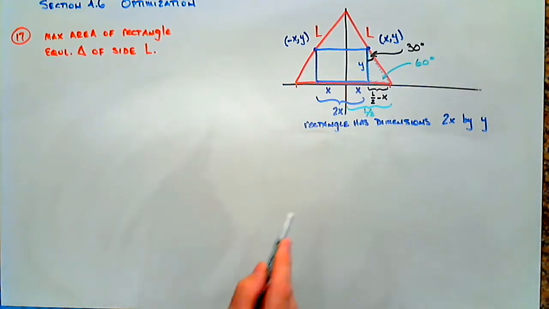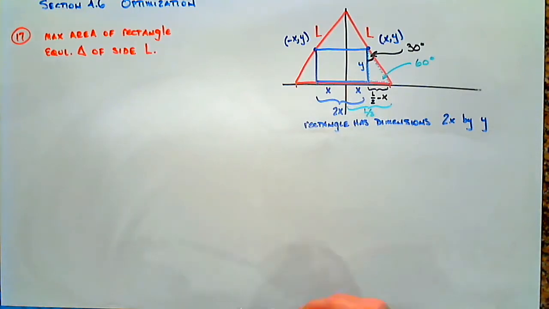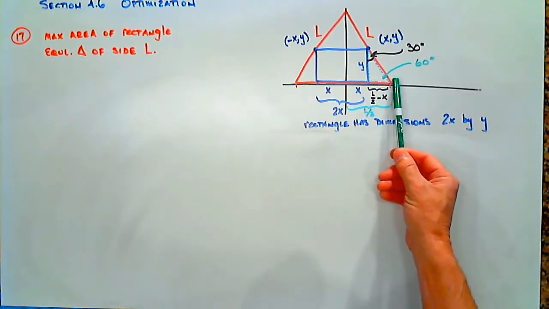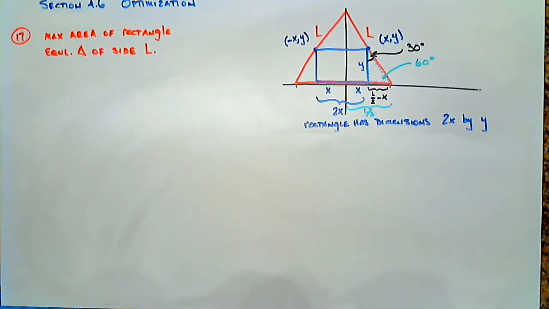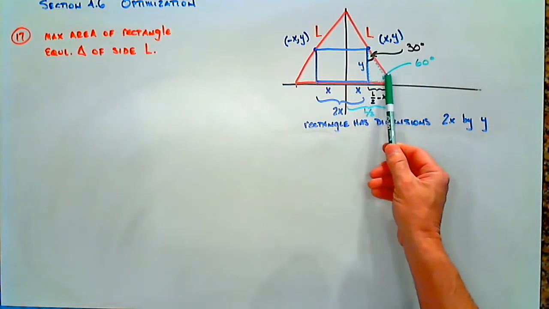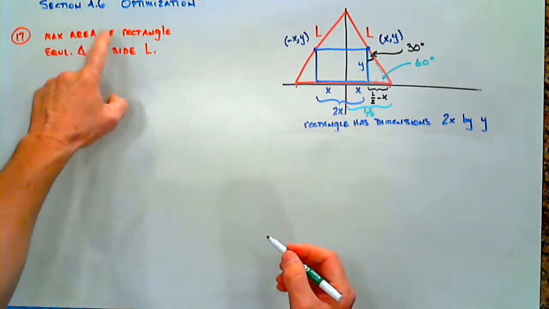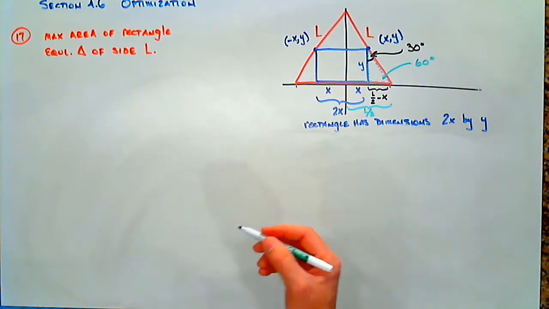So we had drawn our picture in problem 17. We've got our sketch drawn. Everything's labeled here. I've identified while you were gone that this is a 30, 60, 90 triangle. I had done that in the previous video, but now I've labeled the 30 degree and the 60 degree angle for us. We are asked to maximize the area of the rectangle.